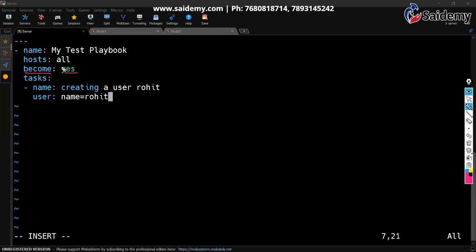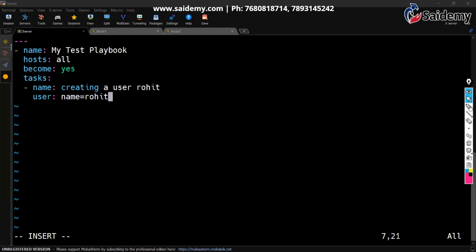Then become colon true, so this playbook will be executed with sudo privileges. Then the task section, tasks colon. So this is the target section, this is the task section. All sections are at the same level, you can see. The name and become are extra settings, extra decorations. The main thing is this is the target section and this is the task section. All sections must fall under the same line.